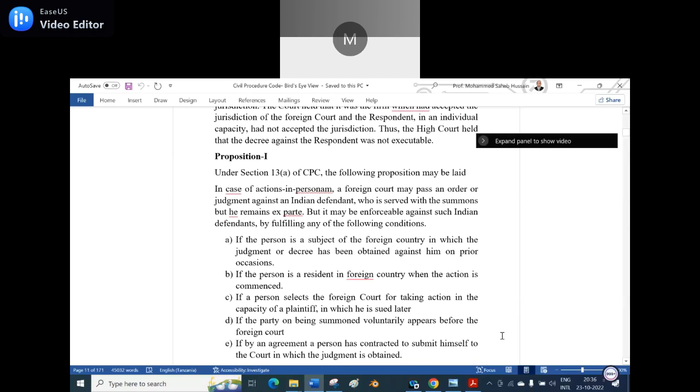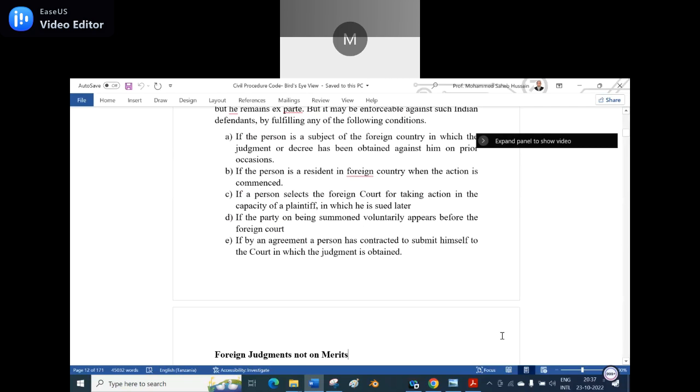D, if the party on being summoned voluntarily appears before the foreign court. E, if by any agreement the person has contracted to submit himself to the court in which the judgment is obtained. So if these conditions are fulfilled, at that instance foreign jurisdiction will be applicable, foreign law would be applicable, and the foreign judgment can be enforced in India because it is clearly given in the terms and conditions. Is it clear?